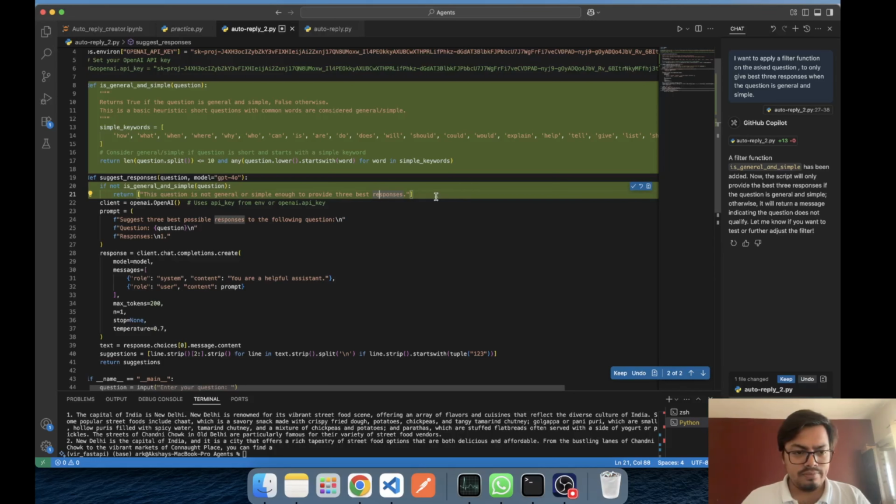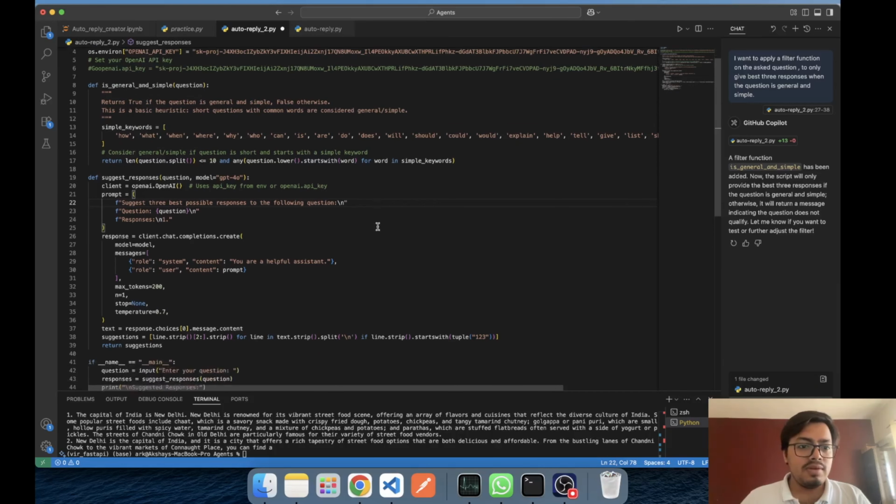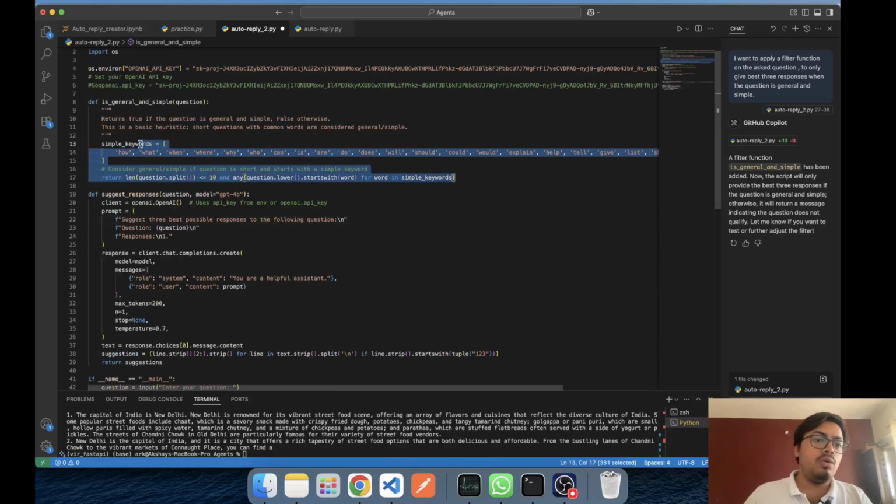I don't want this, I want this. Okay, but the problem is it is rule based, using simple keywords, and it is looking for keywords and deciding whether it's a general question. I wanted to make it smarter.